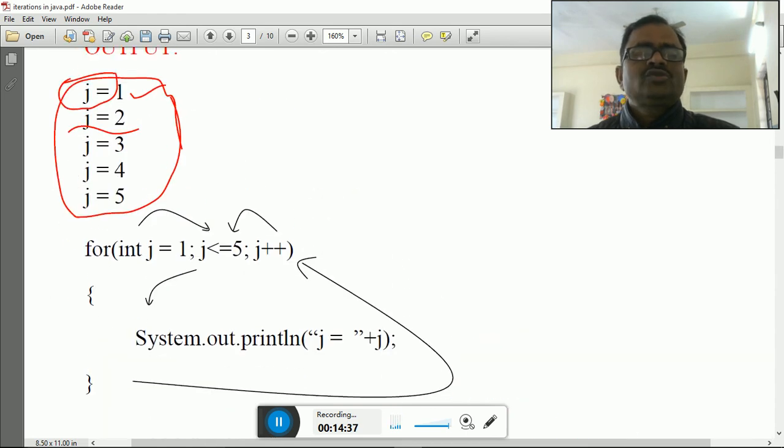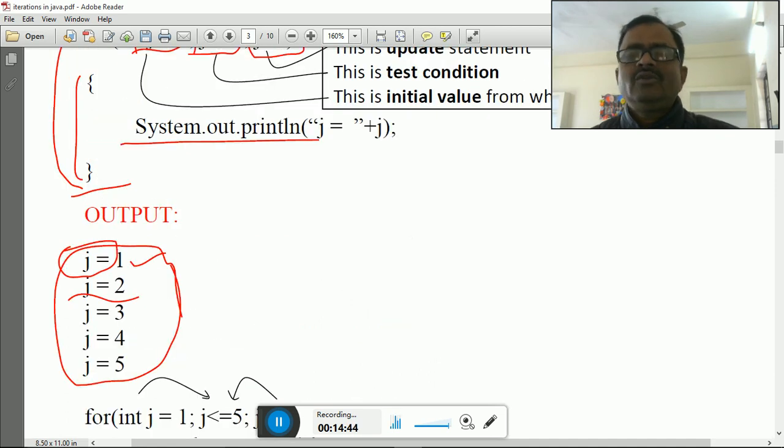So dear students, this is the entry control loop, and the for loop is one example of the entry control loop. Hope that you will study well and watch the video. If you don't understand one time, watch the video again and again, and you will come to know the use of the for statement and the topics entry control loop and exit control loop.